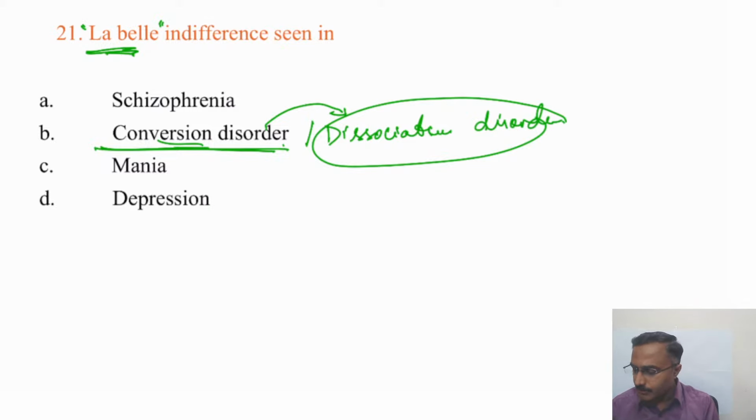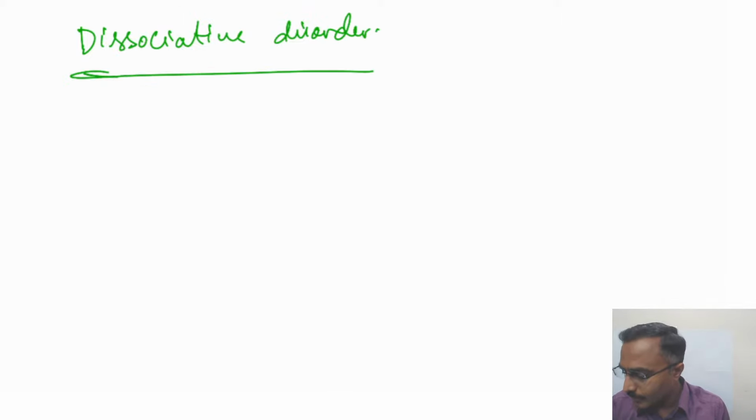Okay, so just a few points with regard to dissociative disorders. If any case scenario is given, there are 3 points that have to be established for making a confident diagnosis.